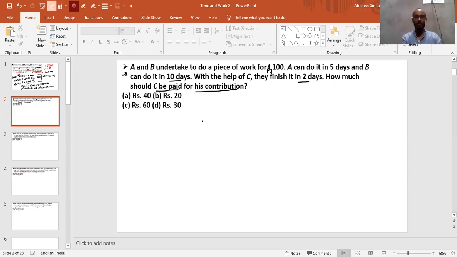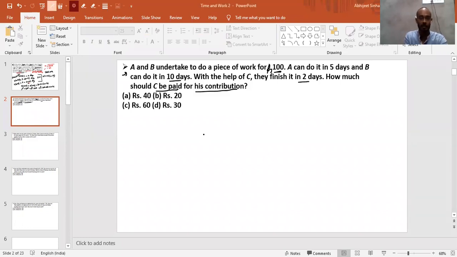So can anyone tell me in what ratio the wages, or you can say this 100 rupees, will be distributed? What will be the standard ratio? Efficiency. Okay. Is it efficiency only? Efficiency, time. It is the combination of both time and efficiency.